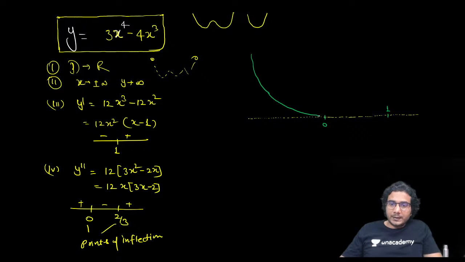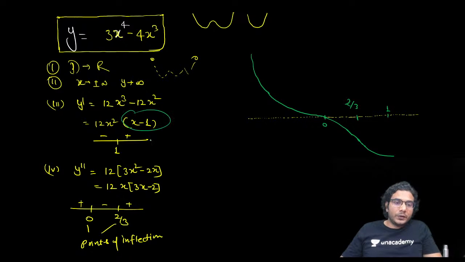So it will meet the x-axis at 0. Now you can see concavity is going to change. So at this point concavity will change, but function will keep decreasing. It will decrease up to 1. So it will keep decreasing, concave down. And then concavity will change again at which point? At 2 by 3. So 2 by 3 is somewhere here. Now it is going to be concave up, okay? And it will become like this.